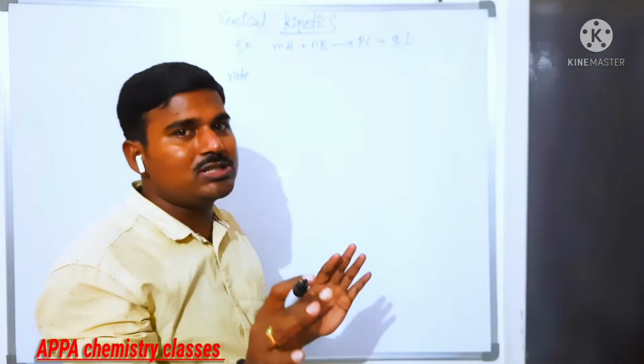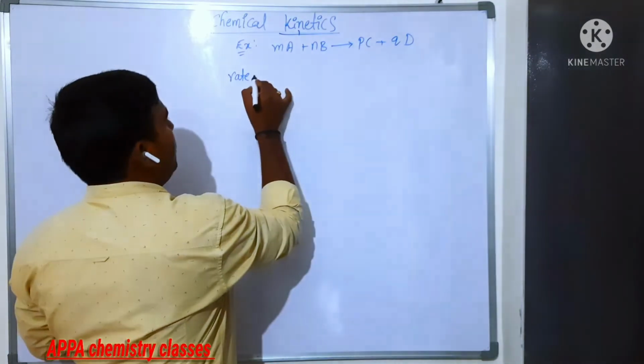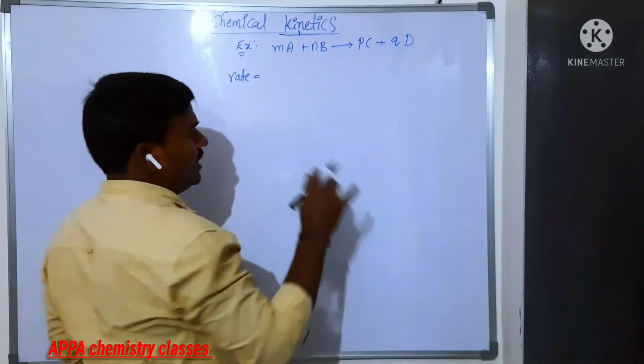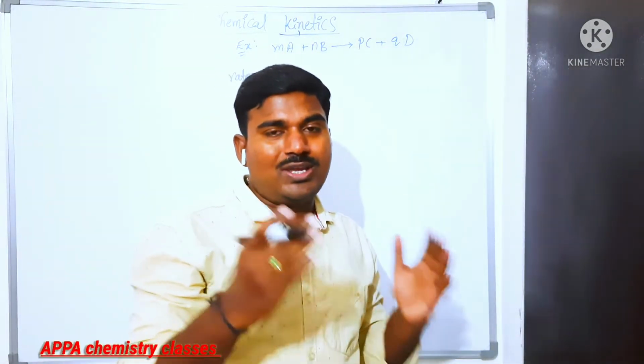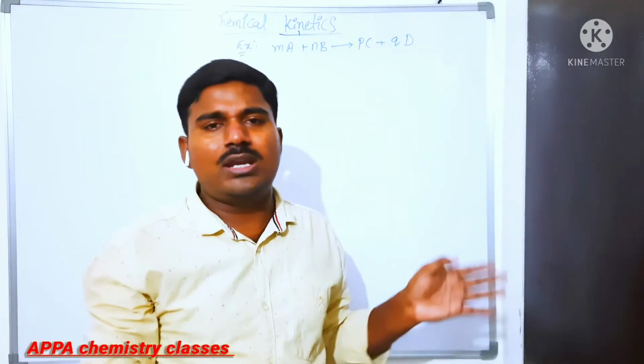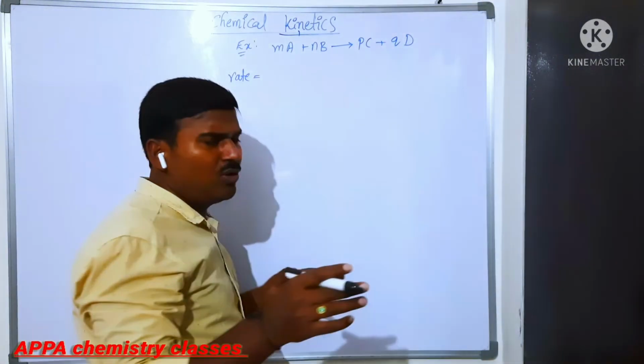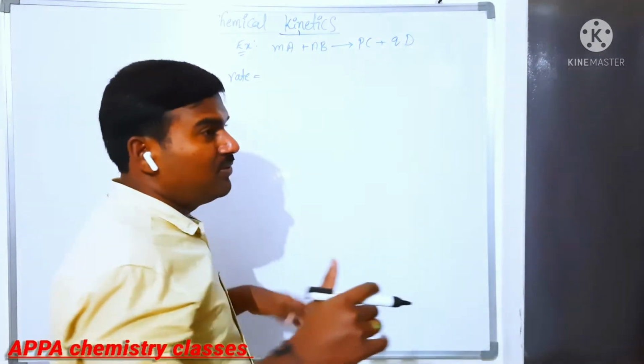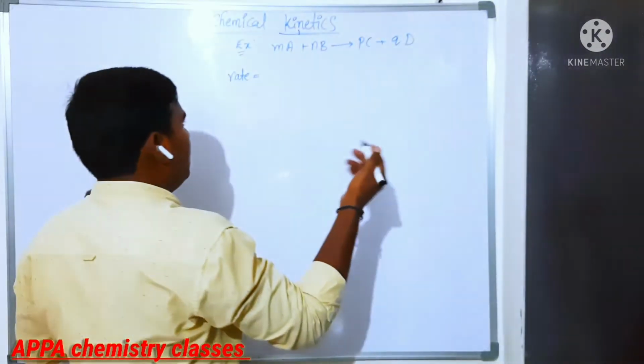Now here, always I will take the instantaneous rate only. I won't take the average rate. When they give initial concentration and final concentration values, then we have to take that average rate. No difference at all, just a variation in accuracy.